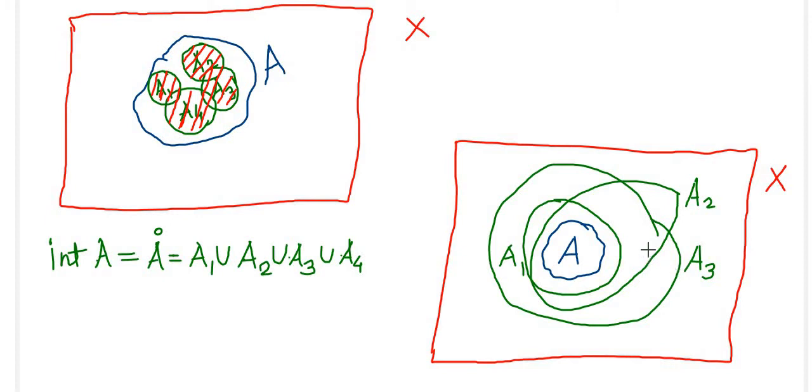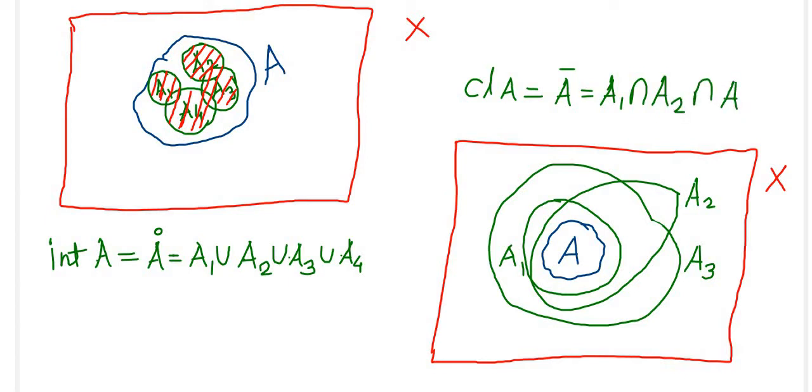Now if it is so, then we have to go for the closure of A. By the definition, the closure of A is nothing but the intersection of A1, A2, A3. So in this case, the closure of A, denoted by CL of A, also denoted by the symbol A bar, is equal to A1 intersection A2 intersection A3.